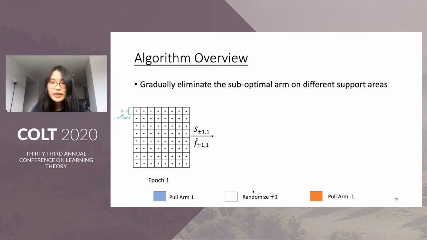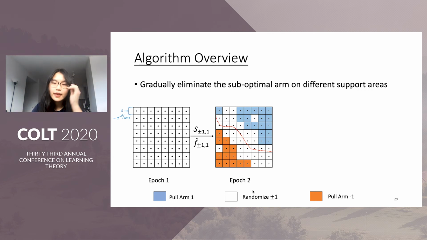After epoch 1, we collect samples S on both arms, and we can use them to get local polynomial estimators F1 hat and F-1 hat at the cube centers, and extrapolate a constant estimator in each cube. This is mainly for the purpose of proving uniform convergence. Based on these estimators, we're almost sure that in some cubes, one arm is suboptimal, and we can eliminate the suboptimal arm. These cubes are shown in colors and will pull the seemingly optimal arm if xt falls into them afterwards.